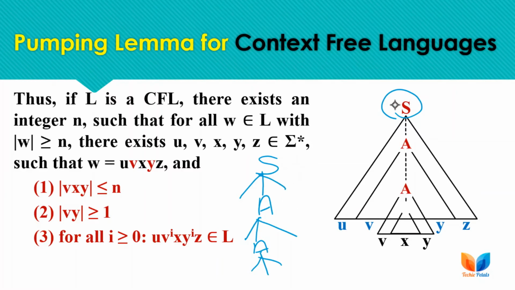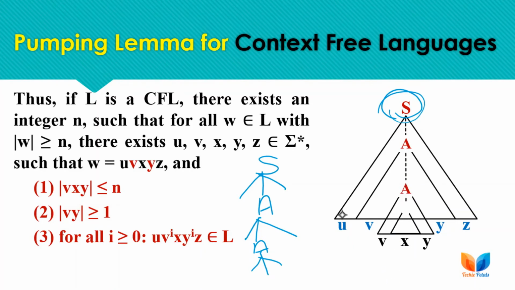This diagram is representing the grammar's production rule: from S we move to A, from A we move to A, iterating A any number of times, and the resulting string must belong to the language.